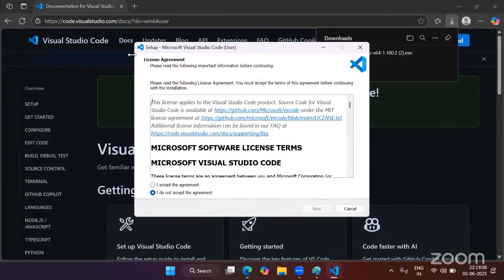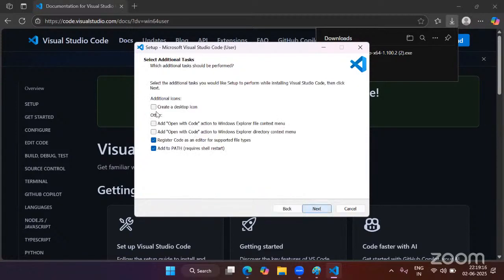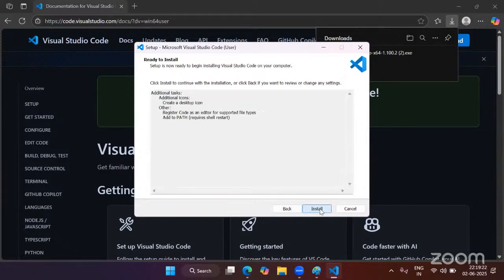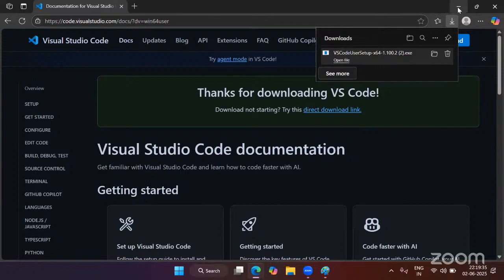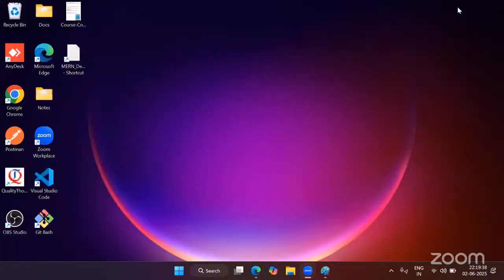When you open the file, you will get a wizard like this. Now you have to select this radio button, I accept the agreement. Click on next. Then select this checkbox, create a desktop icon. Click on next. Then click on install. The moment you click on install, Visual Studio Code will install in your system. I already installed it, so I am not installing it. Once it is installed, you will find the Visual Studio Code icon on your desktop.